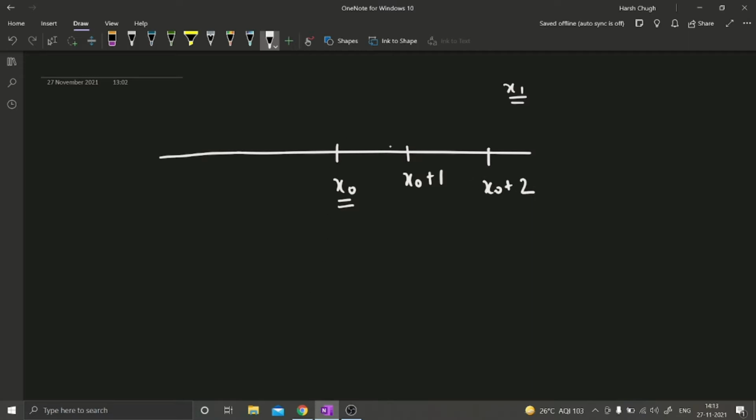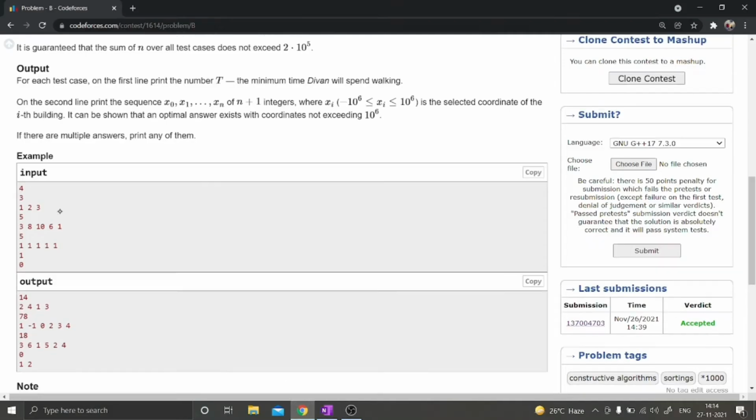So which one is favorable for you, to place it here or to place it here? Let's say we place it at x naught plus 1. How much time will it take from the headquarters to that building and coming back to the headquarters? It will take 2 into 1, 2 minutes of time for the entire operation. And if we place that same building at x naught plus 2, how much time is it going to take? It is going to take 2 into 2, so 4 minutes. So one thing is clear: we want to place the building as close as we can to the headquarters, right?